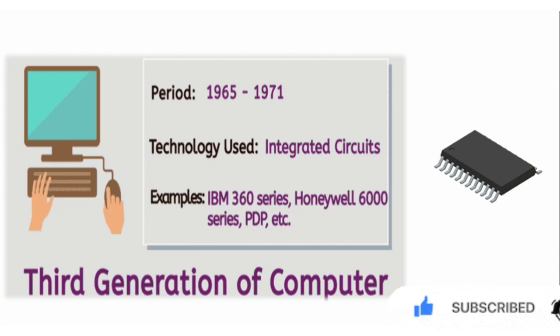Third generation started from 1965 to 1971. The technology used in third generation was integrated circuit, and some examples of third generation are IBM 360 series, Honeywell 6000 series and PDP.